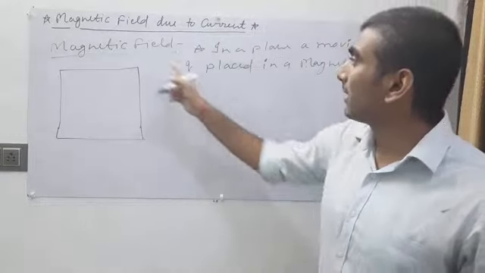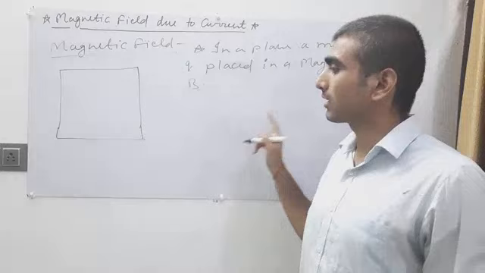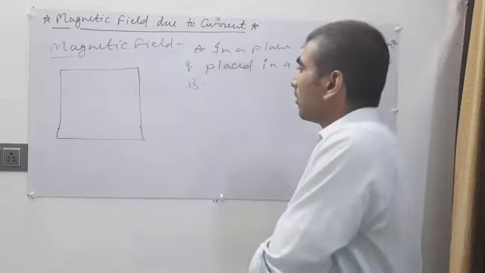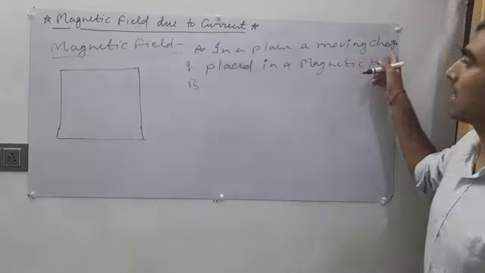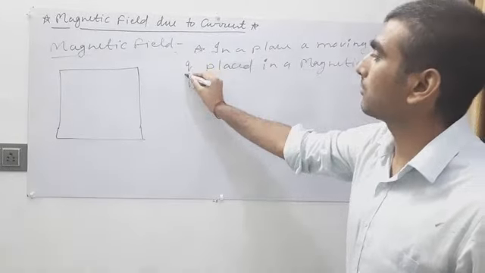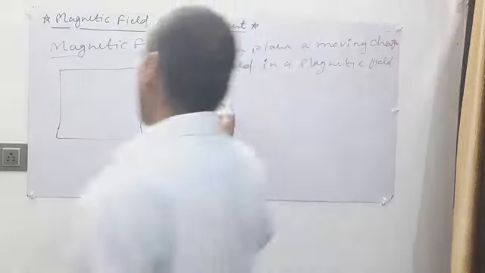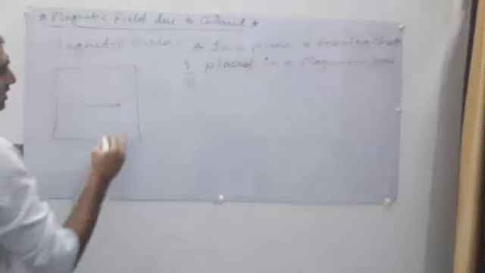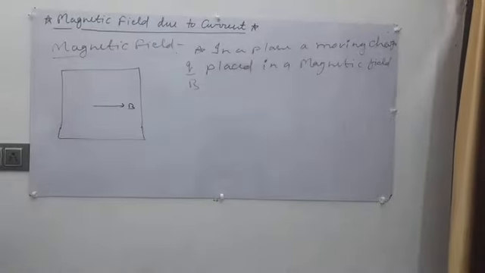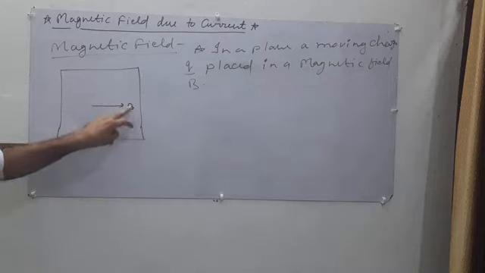First of all, I want to clear that now we discuss magnetic field in terms of current, moving charge or current carrying conductor. For that, we take a plane, and we assume our moving charge q is placed in a magnetic field B. Now we take the direction of the magnetic field like this.